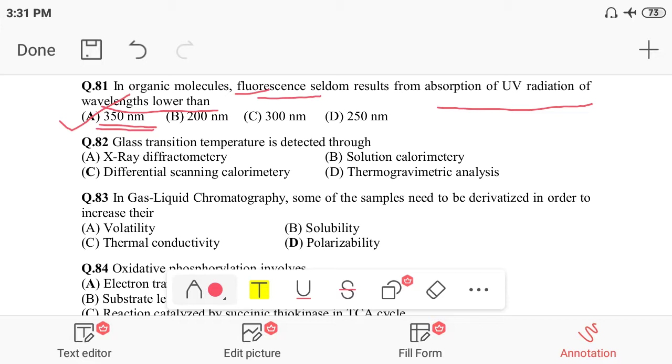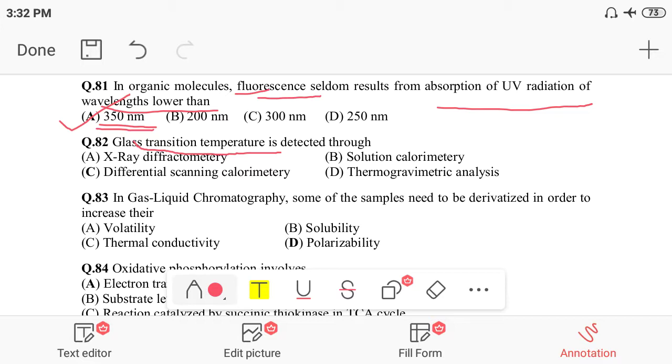Next, question 82. Glass transition temperature is detected through. What do you mean by glass transition temperature? It is the temperature at which glass changes when heated, so which technique can we use for determining it? Option A is X-ray diffractometry, option B is solution calorimetry, option C is differential scanning calorimetry, and option D is thermogravimetric analysis.